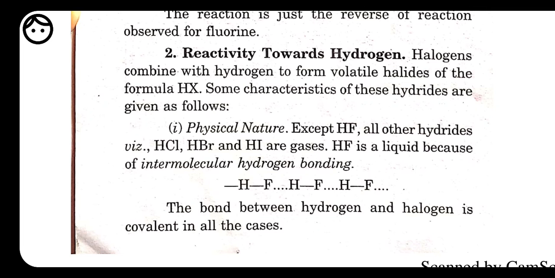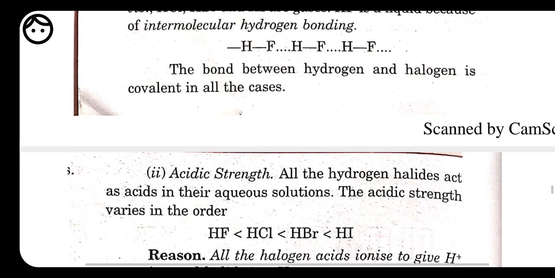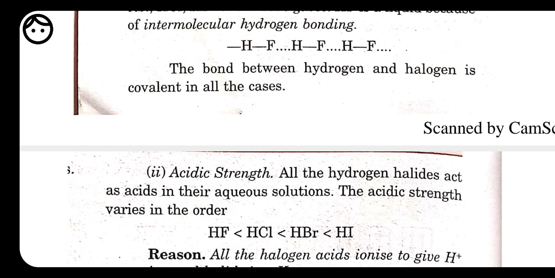The rest of the elements of this group, like hydrogen chloride, hydrogen bromide and hydrogen iodide, exist in the form of gas. Acidic nature, here we also need to know the acidic nature of these hydrogen halides. They all show acidic character, but what is the order of this acidic strength? Acidic nature means the one which is going to release hydrogen H plus ion easily.